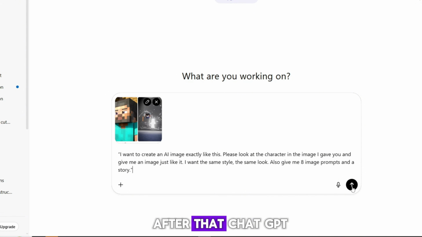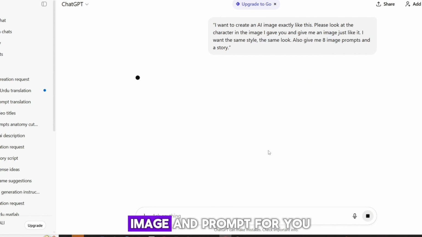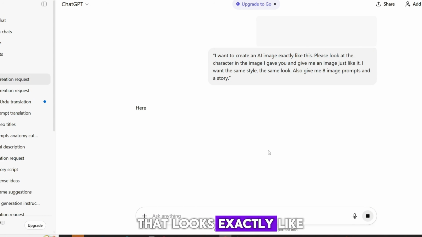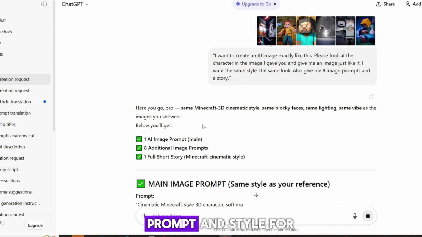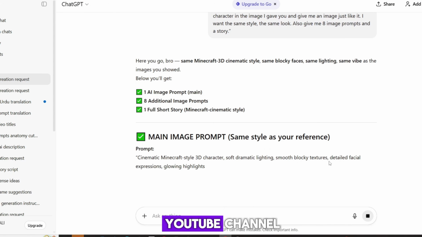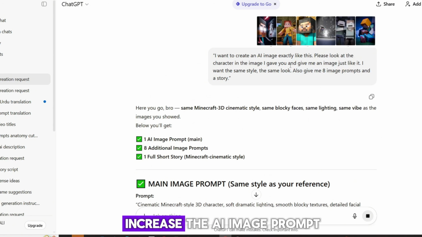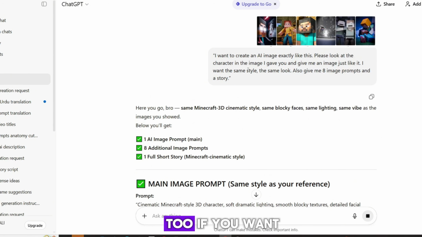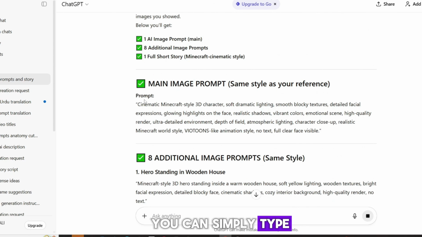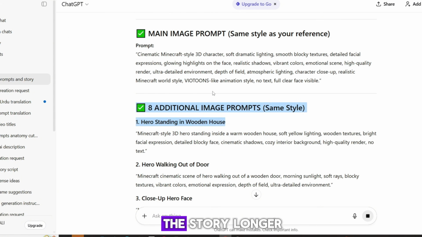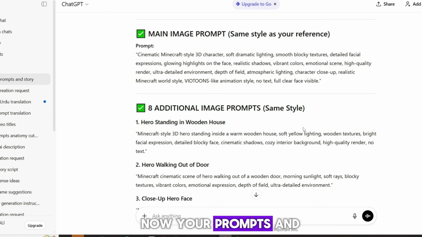After that, ChatGPT will create an AI image and prompt for you that looks exactly like the example you uploaded. It will generate the best possible prompt and style for you, just like that YouTube channel. If you want to increase the AI image prompt, you can do that too. If you want to extend the story, you can simply type, "Give 200-word story." ChatGPT will make the story longer. Now your prompts and story are ready.